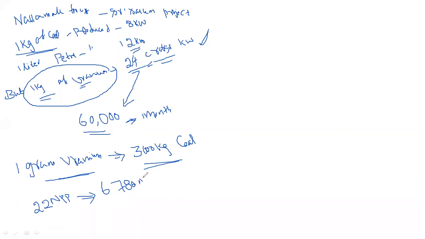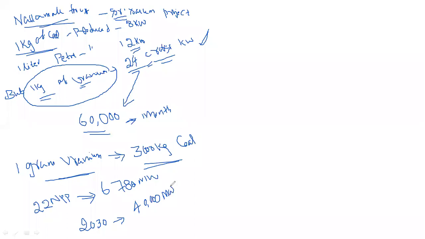But research is going on in the Nallamala forest, where they found that uranium is available. By using this, in the future, up to 2030, the 6,780 megawatt can be increased to 40,000 megawatt.